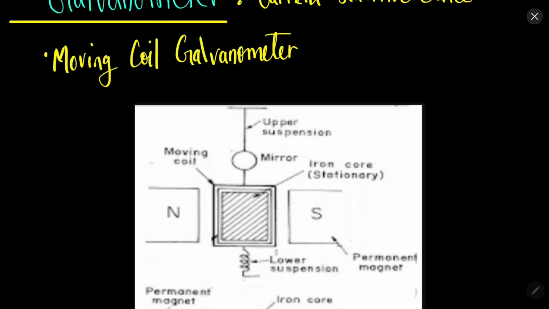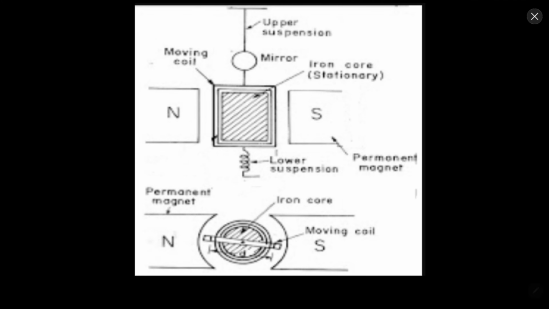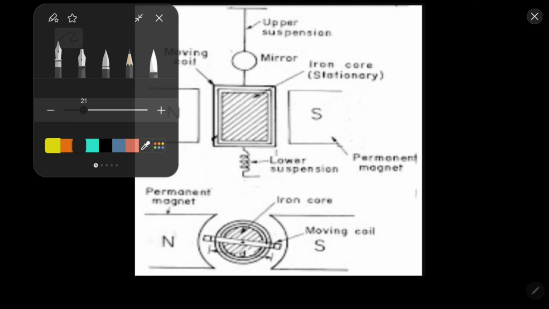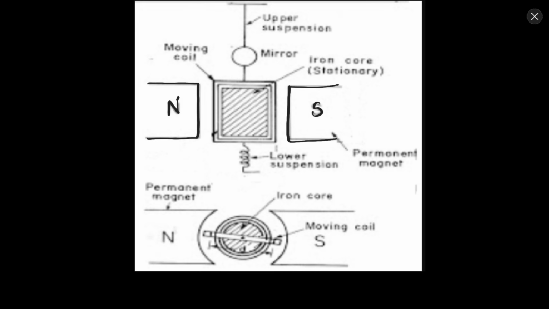The working of the moving coil galvanometer is quite simple. Let's first understand the construction of the galvanometer. First of all, we have a magnet having north pole here and the south pole here. So we have the magnetic field which is given by the permanent magnet. Now there is a coil in between. So here is a coil having multiple turns.